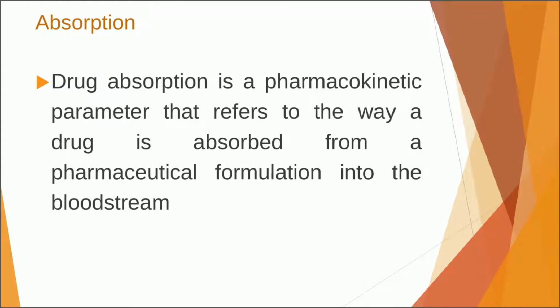Now let us discuss the absorption process. Drug absorption is a pharmacokinetic parameter that refers to the way a drug is absorbed from a pharmaceutical formulation into the bloodstream. The bloodstream is also known as the systemic circulation. So basically absorption is the process by which the drug enters into the blood circulation after coming out from various dosage forms.